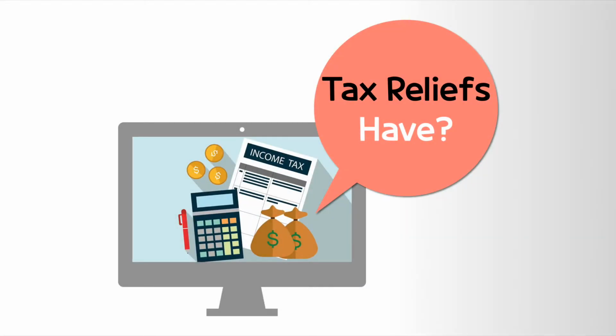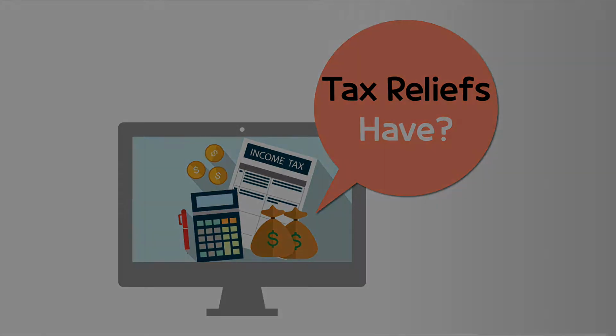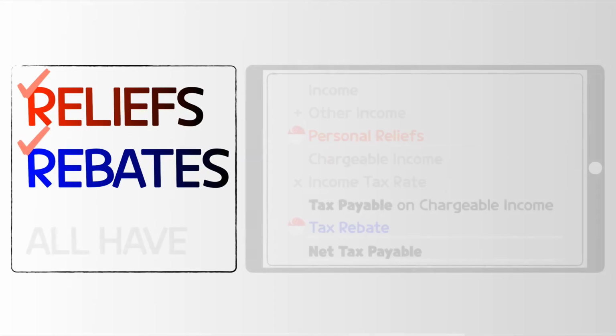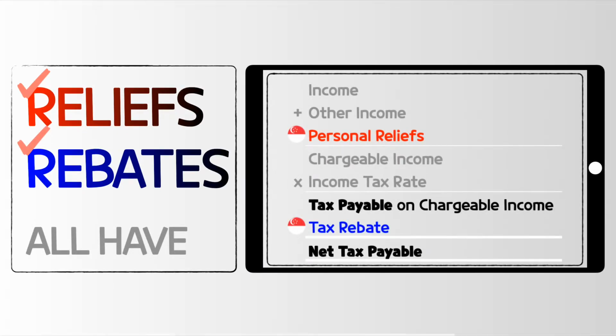You may be questioning whether there are tax reliefs. In Singapore, you have tax reliefs and tax rebate both. On the right is the tax calculation formula. In brief, first, subtract personal relief from your total income to get your chargeable income. Second, multiply the tax rate as we just did. Finally, subtract the tax rebate, then coming up with net tax payable.